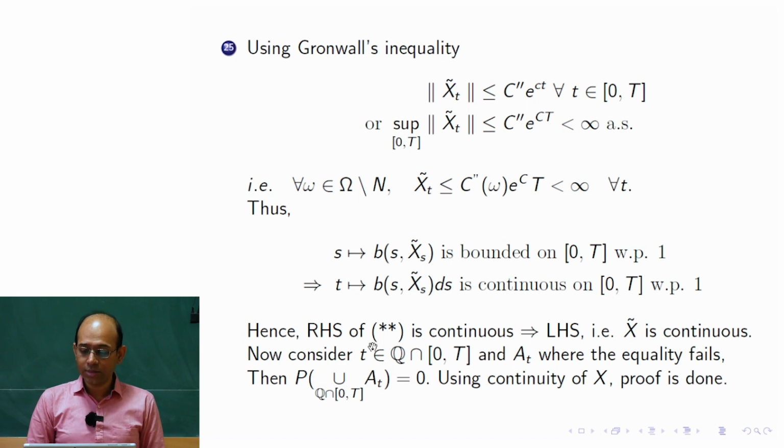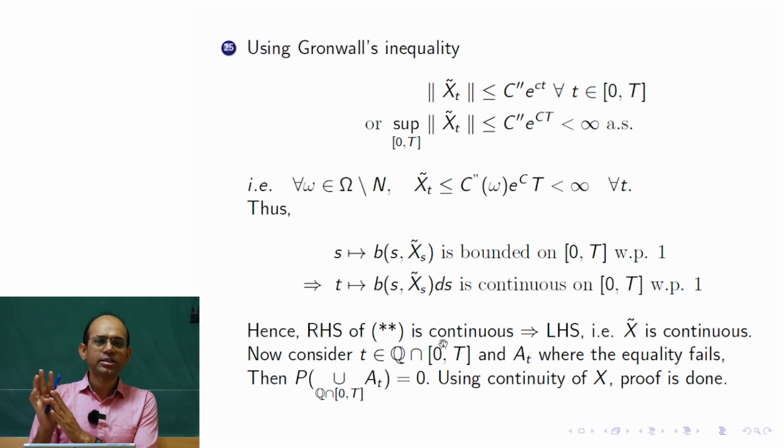Now we consider the time points T which are rational numbers in 0 to capital T, in that closed set. This set of all rational numbers is a countable set. For each such point T, I know that double star is true with probability 1.